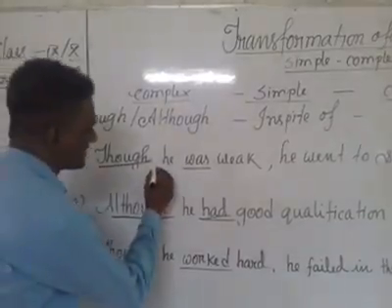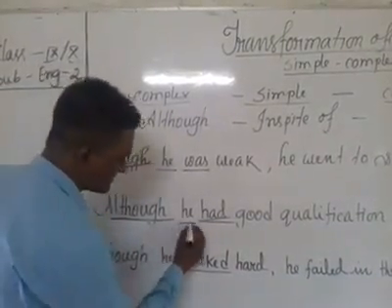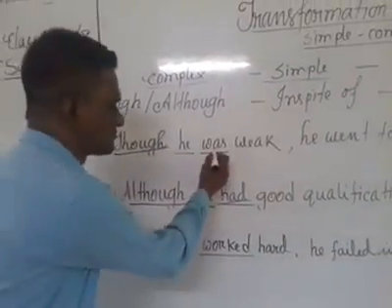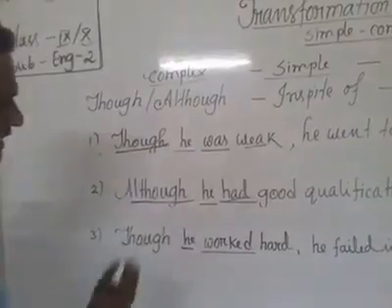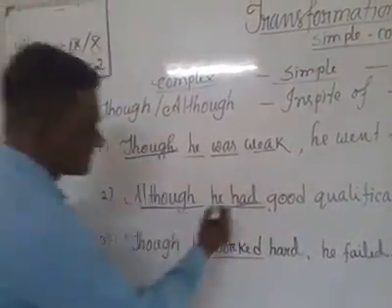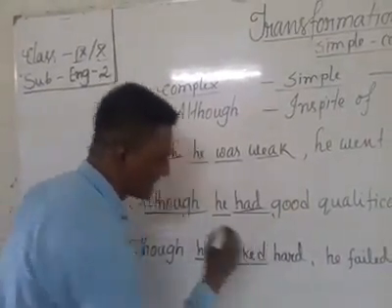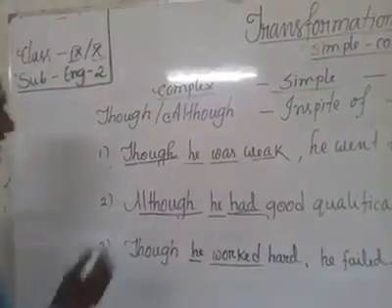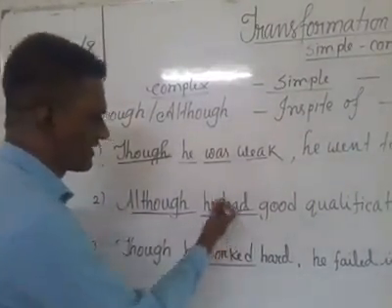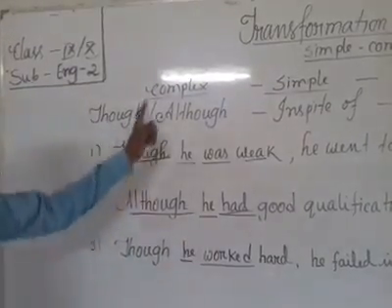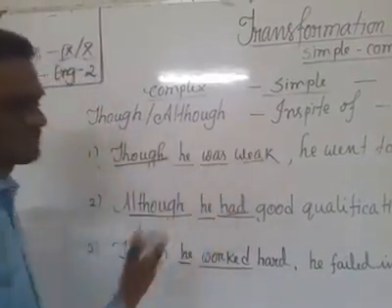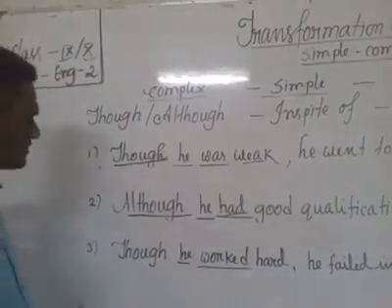Then you can see subject, then this one also subject, this one also subject. After subject you see here verb, then adjective. After subject you can see this one is to be verb, this one is have verb, and that one is main verb. So in case of to be verb, how can you change it? In case of have verb, how can you change this complex into simple? In case of main verb, how can you change this complex into simple? I will show you now today.